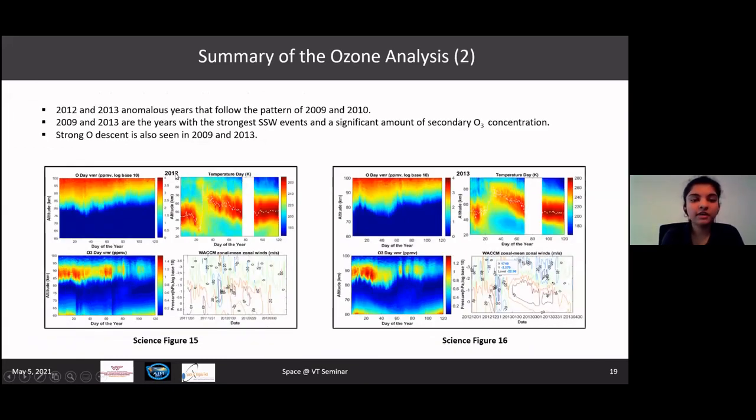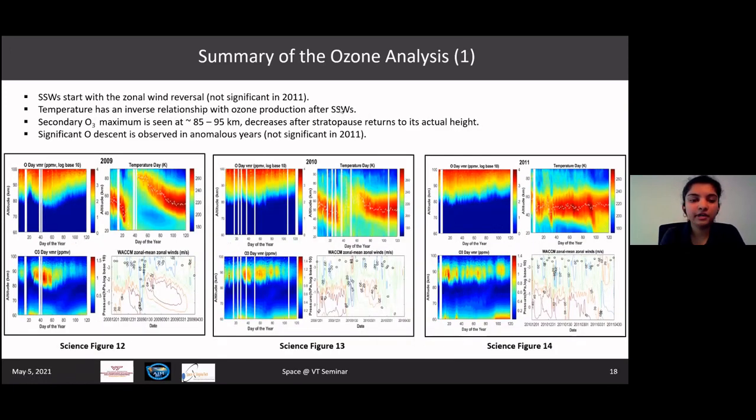And quickly summarizing the years 2012 and 2013 as well, they are very similar. Wind reversal followed by elevated stratopause, descent of atomic oxygen, strong formation of ozone, and eventually when the elevation goes back to its normal height, the concentration of ozone decreases and atomic oxygen returns to its usual climatological height. Similar is the case for 2013, just a little more intense and comparable to 2009.